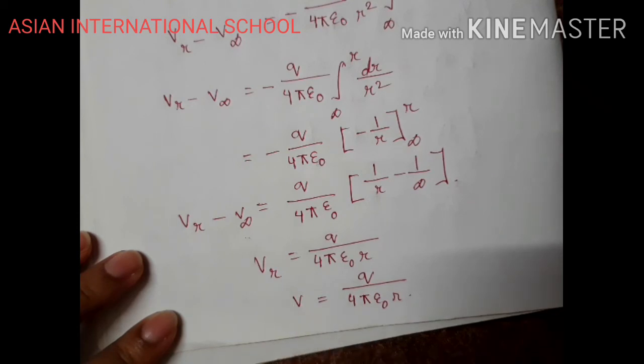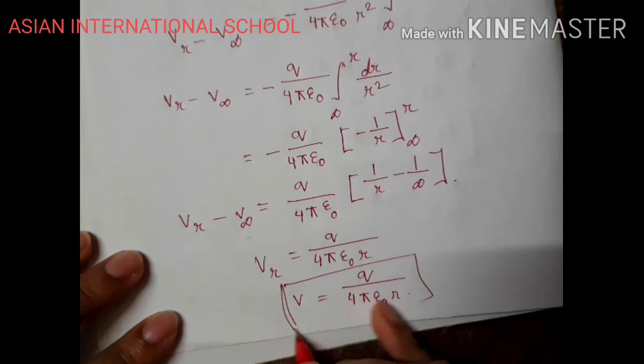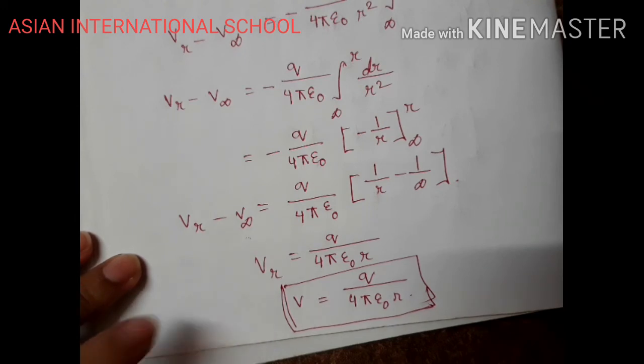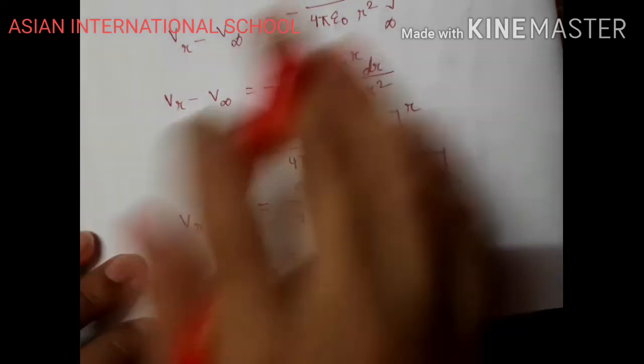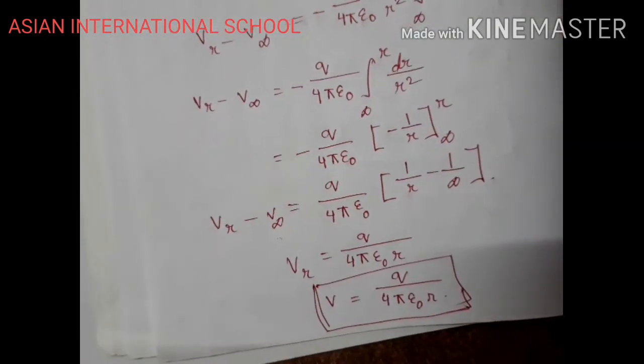It's a scalar quantity, so we don't need to determine the direction, we don't need the vectorial form. So this is my ultimate potential, and this is the expression of the potential for an isolated positive charge. Now these are the previous cases, and this one is the case when we have taken the electric field to be uniform.